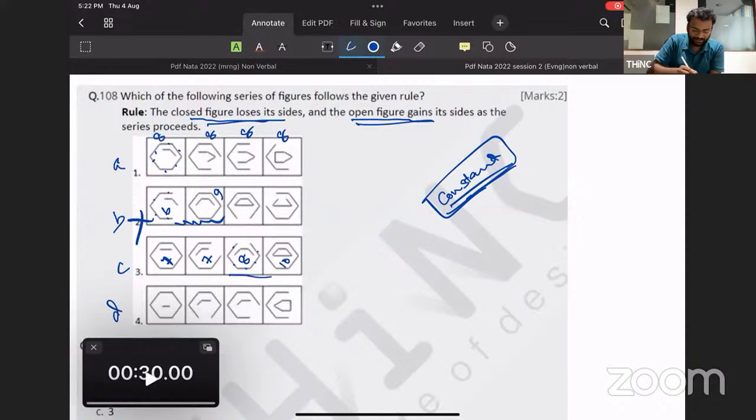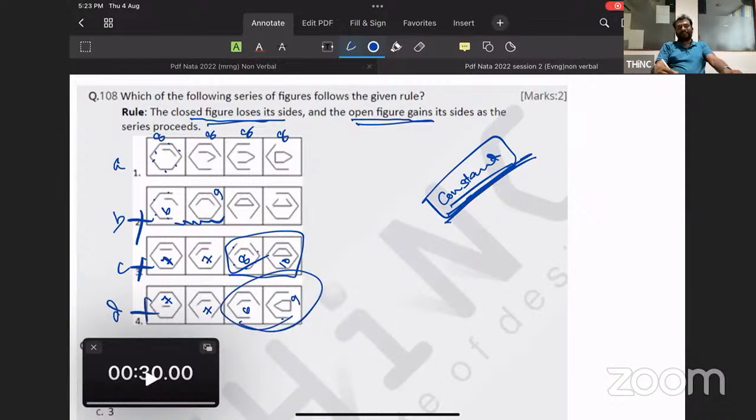So those numbers are changing. We want a constant like option A. Coming to the last, 7, again 7, 6 here, 4 plus 5, 9 here. So numbers are going different. So the right answer is option A.